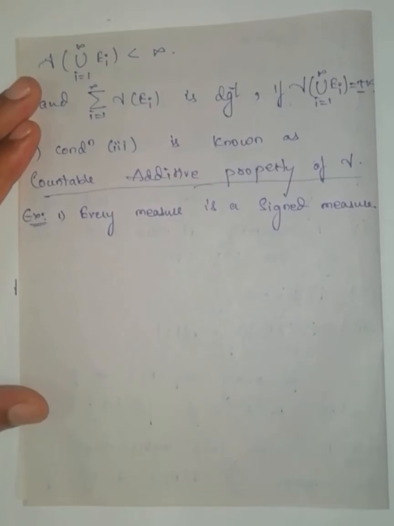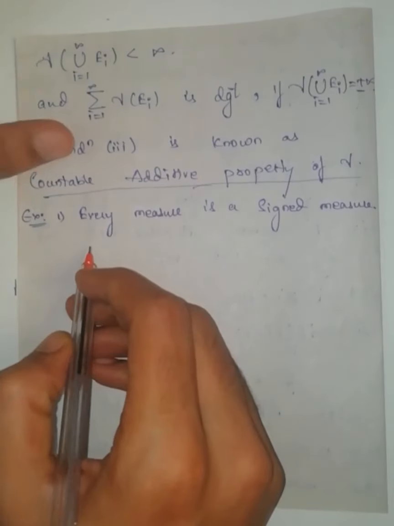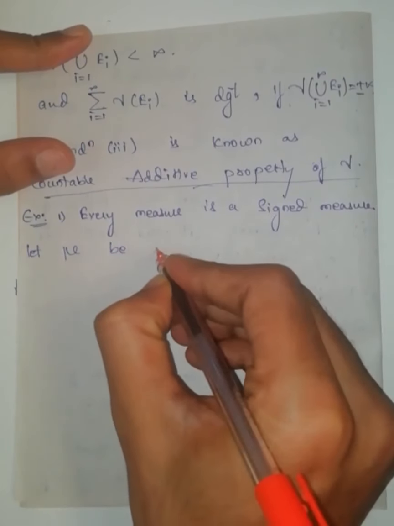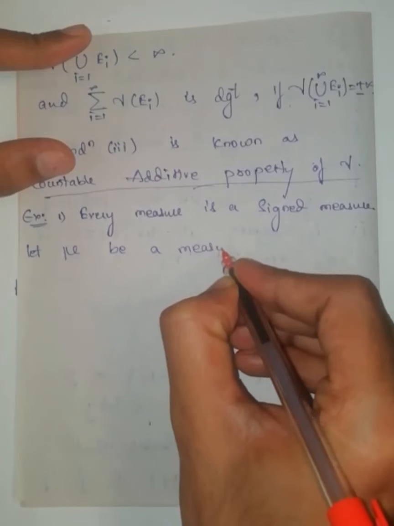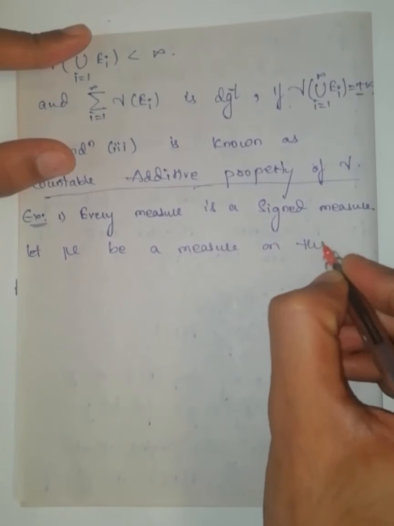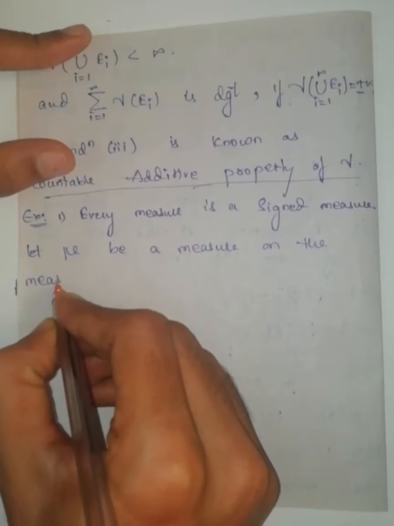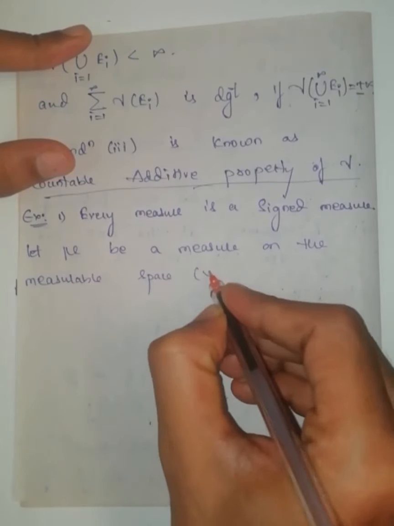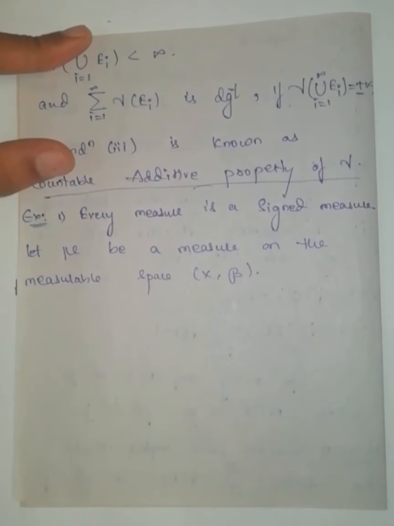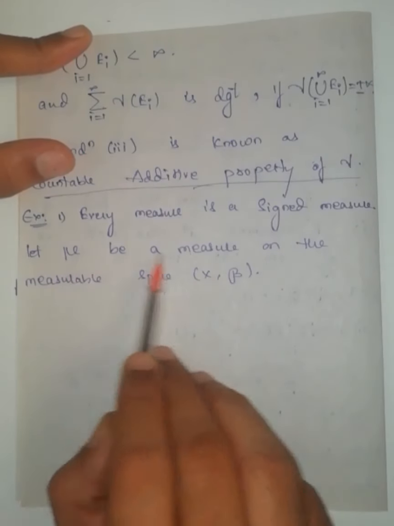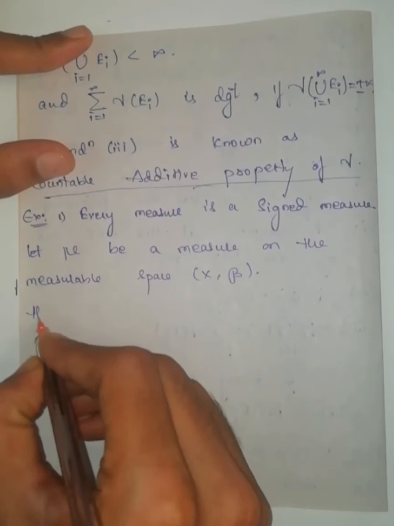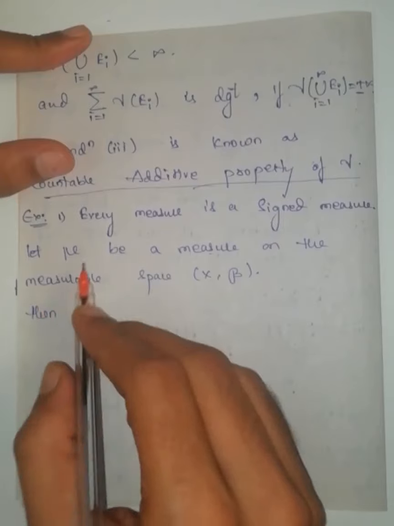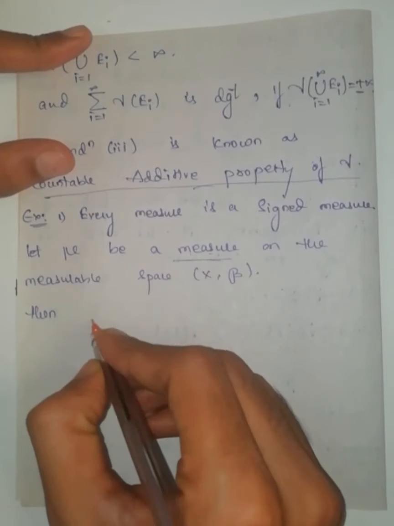Let us discuss how I am saying that every measure is a signed measure. Let us take a measure. Let mu be a measure on the measurable space (X, script B). Since mu is a measure on a measurable space, then from the definition of a measure, we get